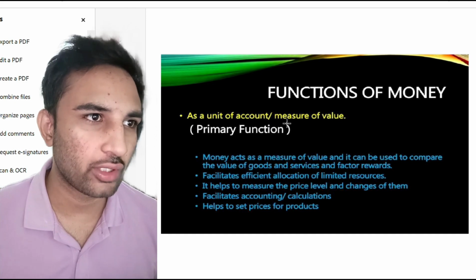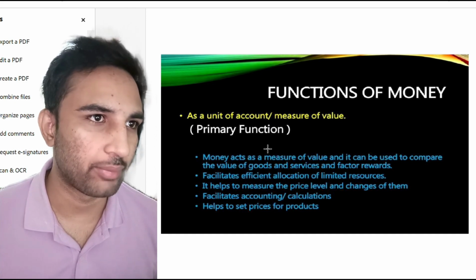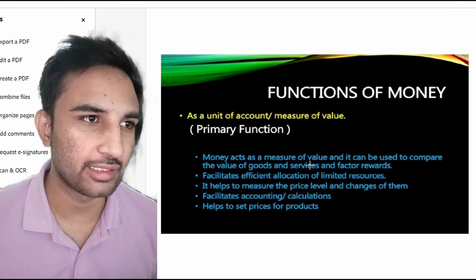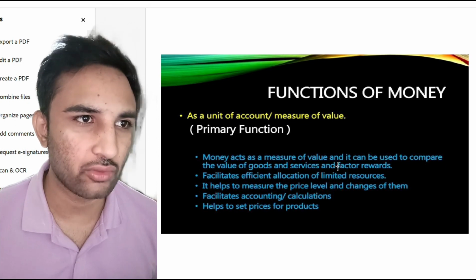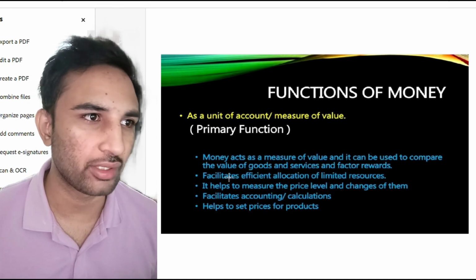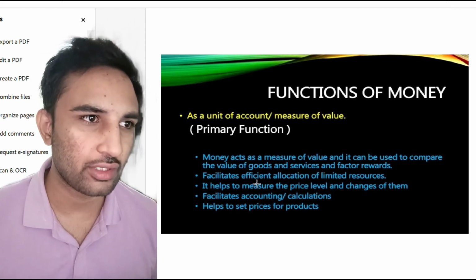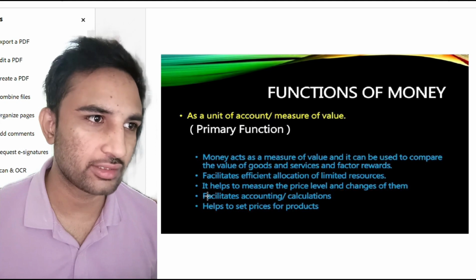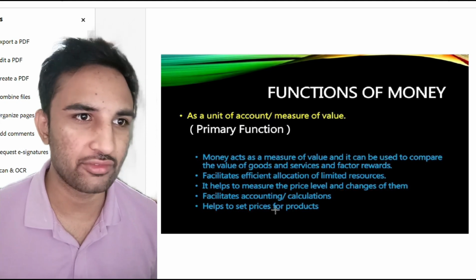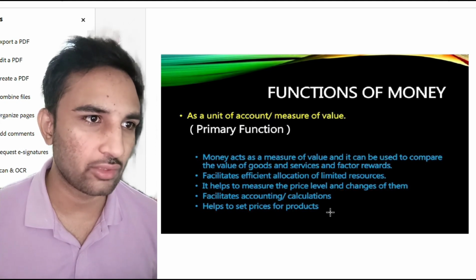Functions of money as a unit of account or measure of value. The primary function is that money acts as a measure of value, and it can be used to compare the value of goods and services and factor rewards. It facilitates efficient allocation of limited resources. It helps to measure the price level and changes in them. It facilitates accounting calculations and helps to set prices for products.